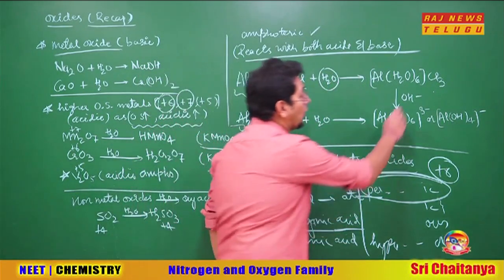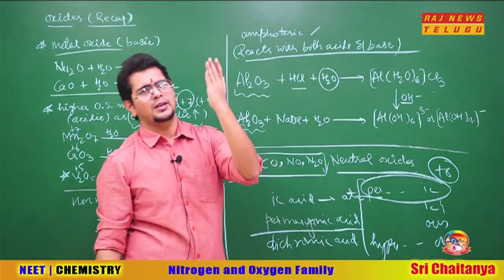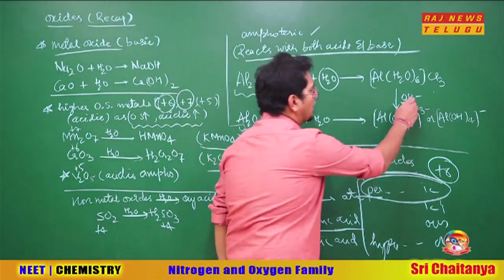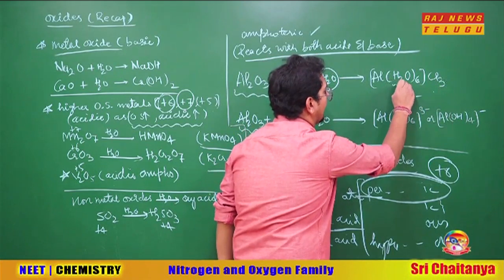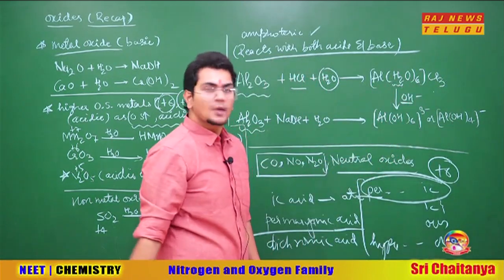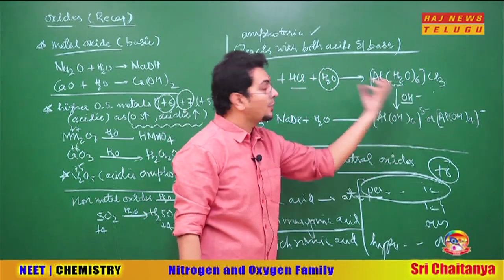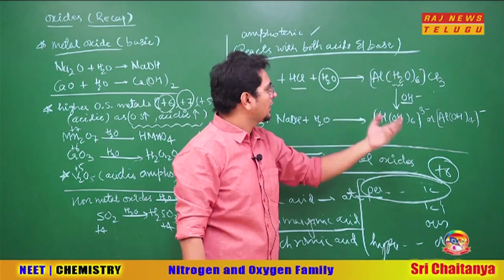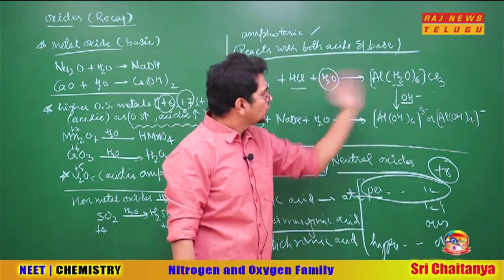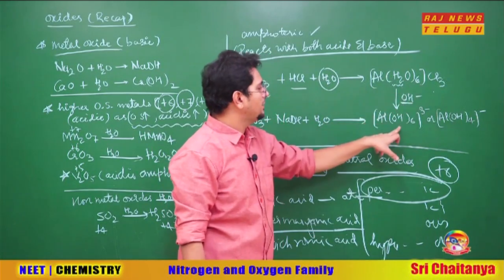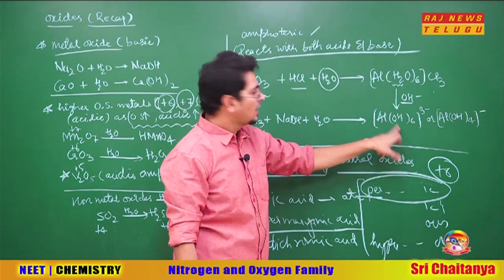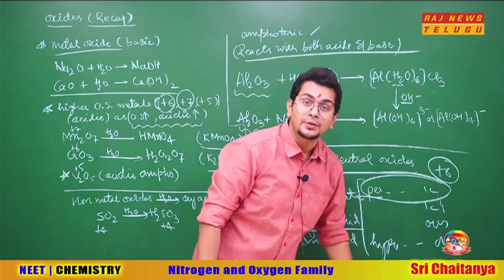What would happen if OH minus comes? A very beautiful reaction happens here. OH minus comes and it attracts the H plus from the water here. So how many H plus will be attracted? 6 waters are there, so 6 H plus got attracted. So what will happen? All the 6 waters become 6 OH minus here. So Al(OH)6 3 minus will be formed.